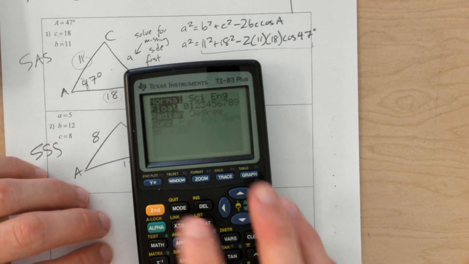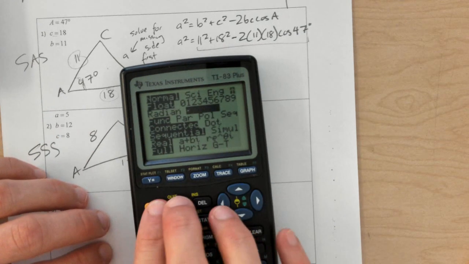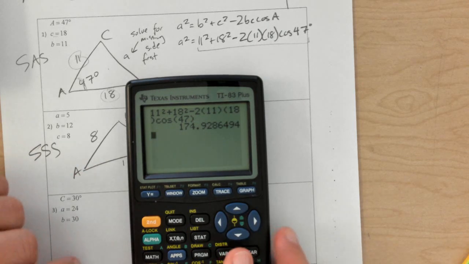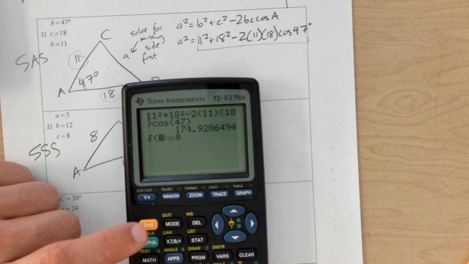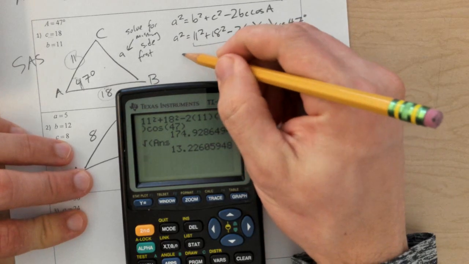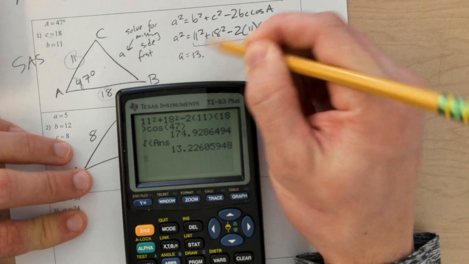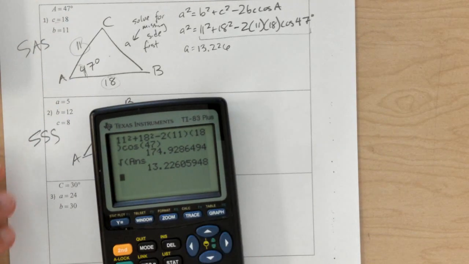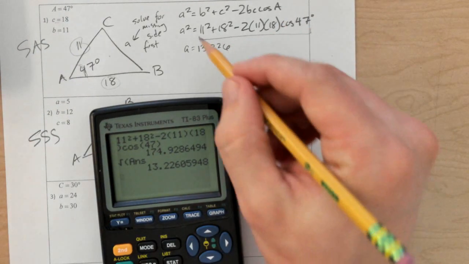So first I'm going to make sure I'm in degree mode, and then I've got 11 squared plus 18 squared minus 2 parentheses 11 parentheses 18 cosine 47, and then I just hit enter. So that equals a squared, so I need to take the square root of that. And that's A. And let's just say 3 decimals. Okay, so we found A.